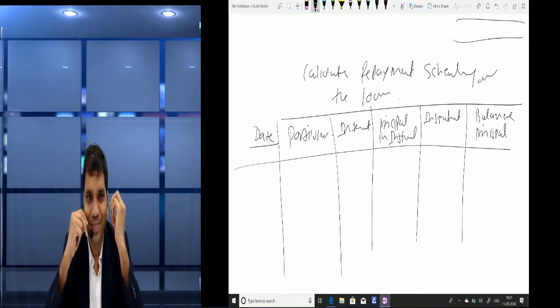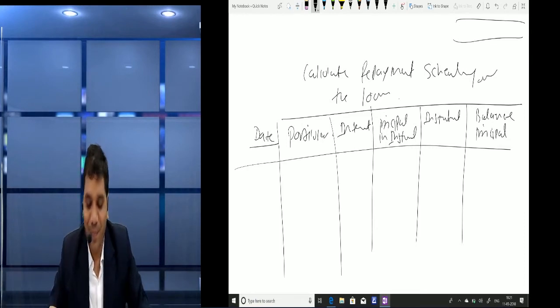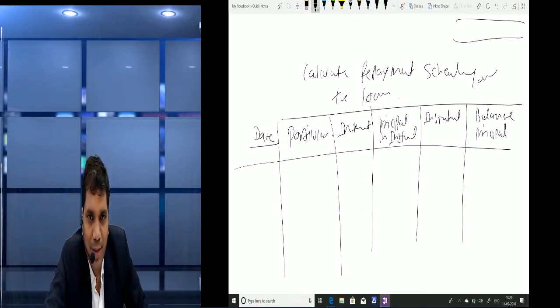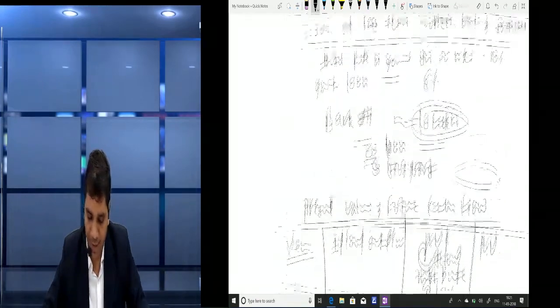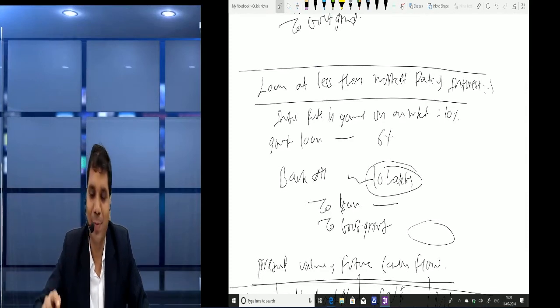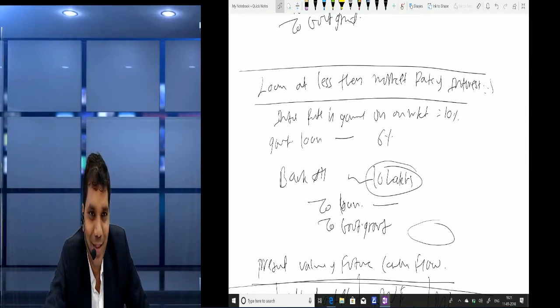Okay friends, so let us note down all these things a little bit. Please make a small note, friends. What is a government loan at less than the market interest rate? It is something like a financial instrument as per Ind AS 109. Okay.